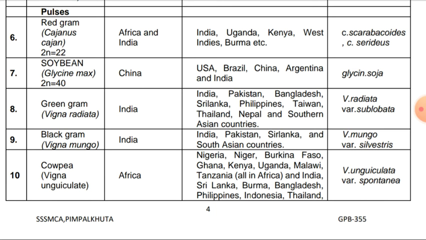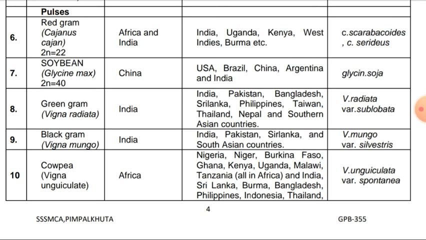Vigna mungo variety sylvestris is the wild species. And cowpea, Vigna unguiculata, Africa is the origin. Distribution is Niger, Burkina Faso, Ghana, Kenya, Uganda, Malawi, Tanzania, and Asian countries like India, Sri Lanka, Burma, Bangladesh, Philippines, Indonesia, and Thailand. Vigna unguiculata variety spontanea is the wild species in cowpea.